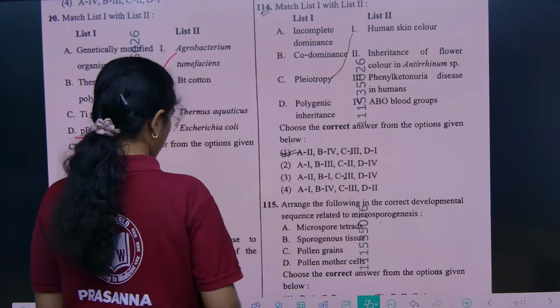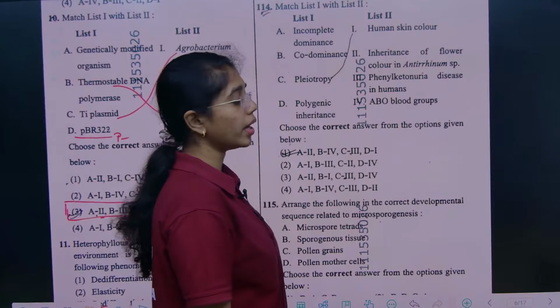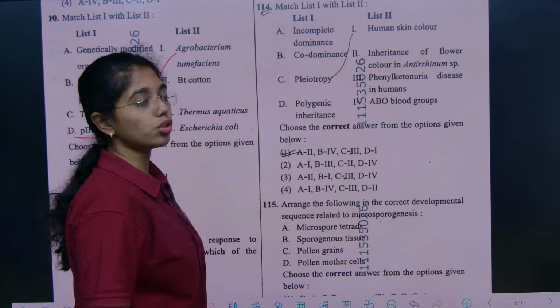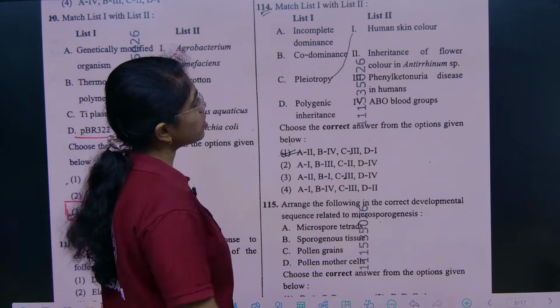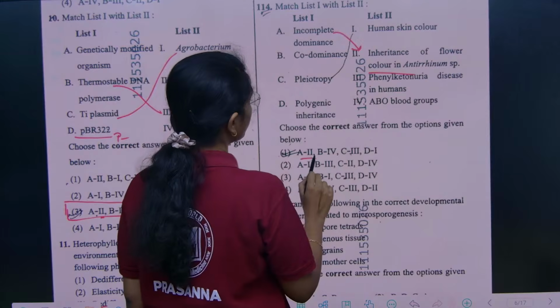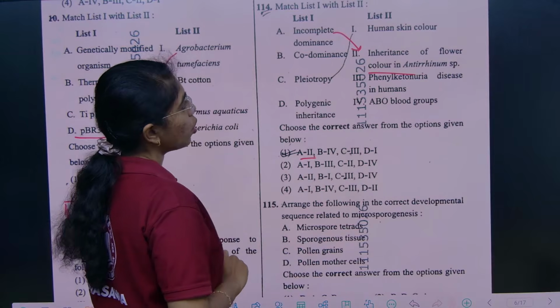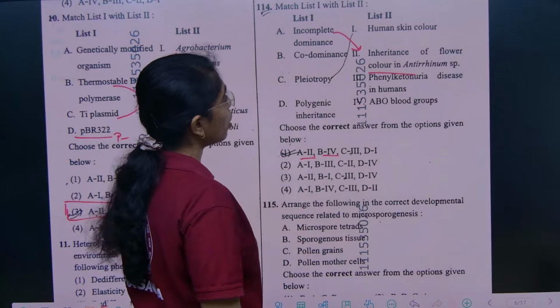Next question is from principles of inheritance. Okay, from the deviations of Mendelian inheritance. Incomplete dominance example, which is inheritance of flower color in Antirrhinum, A to 2. Codominance, example you can take ABO blood grouping, which is option 4.